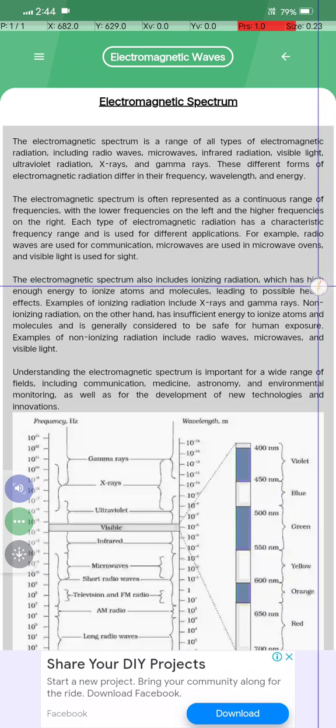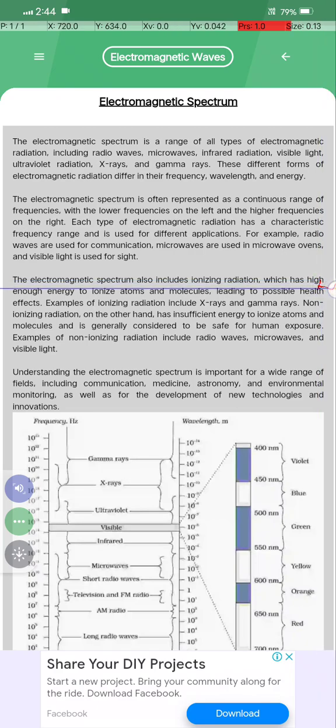The electromagnetic spectrum also includes ionizing radiation, which has high enough energy to ionize atoms and molecules, leading to possible health effects. Examples of ionizing radiation include X-rays and gamma rays. Non-ionizing radiation, on the other hand, has insufficient energy to ionize atoms and molecules and is generally considered safe for human exposure. Examples of non-ionizing radiation include radio waves, microwaves, and visible light.